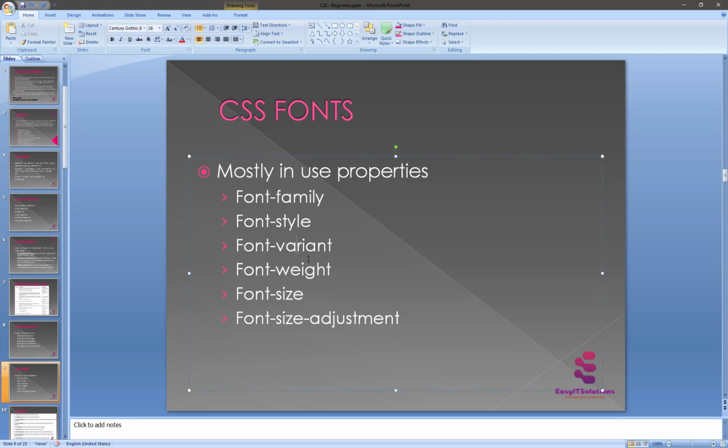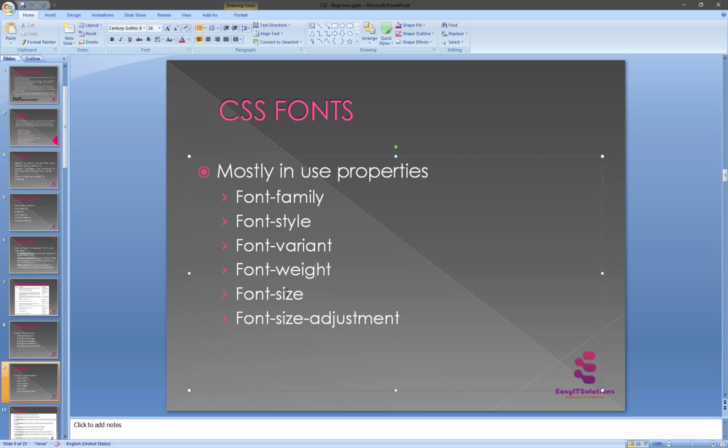So what's the small caps effect? We will see it and take an introduction about this later. The font weight property is used to decrease or increase how bold or light a font appears on your screen. And the last one, the font size property, is used to increase or decrease the font size, basically. And the last one we have just said, the font size adjustment.